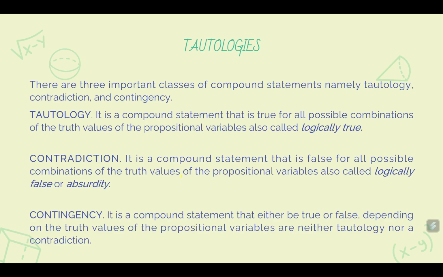Now, another example is contingency. It is a compound statement that is either true or false, depending on the truth values of the propositional variables. So it is neither a tautology nor a contradiction. A contingency is somehow dependent on the input.